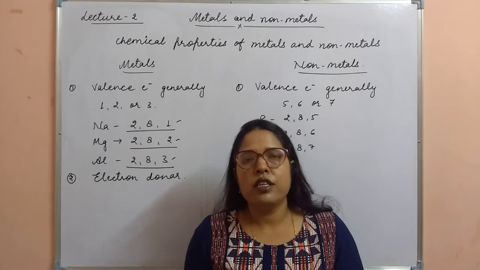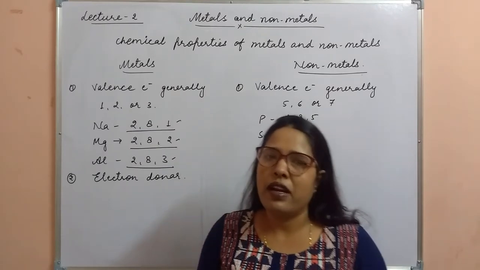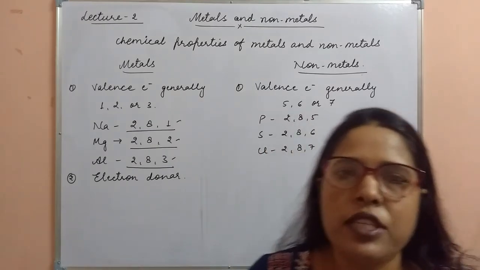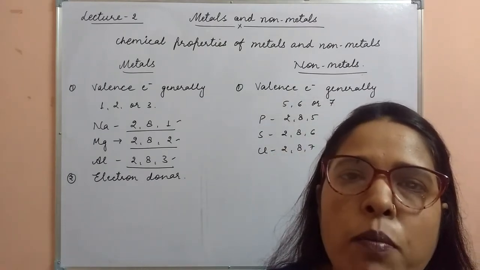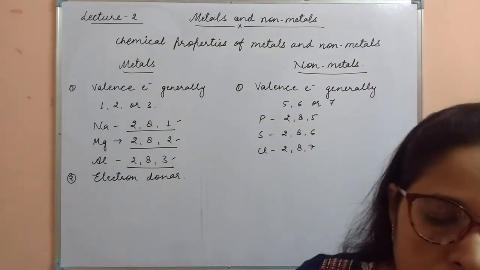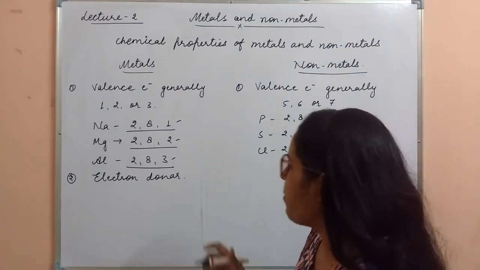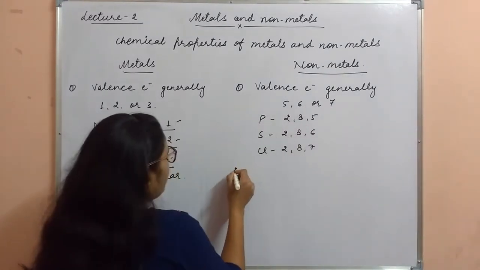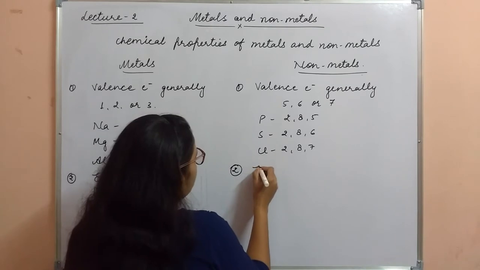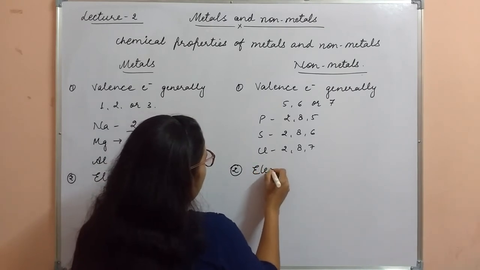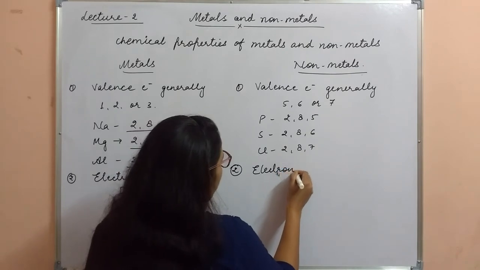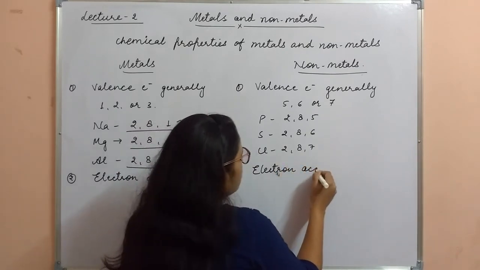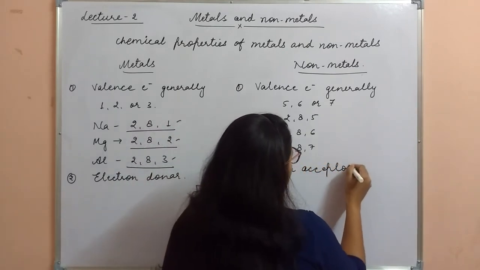So the metals have a good capacity of losing electrons, while the non-metals have the capacity of accepting electrons. So non-metals are electron acceptors.